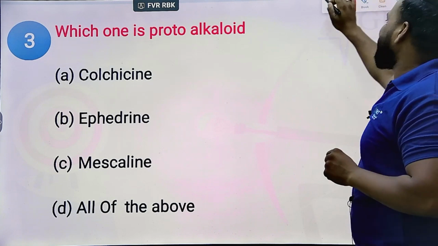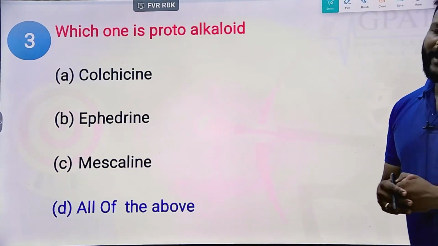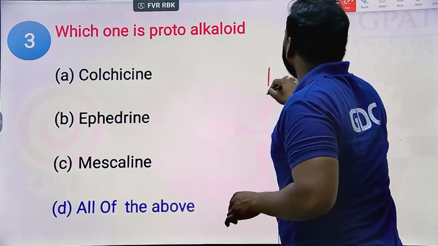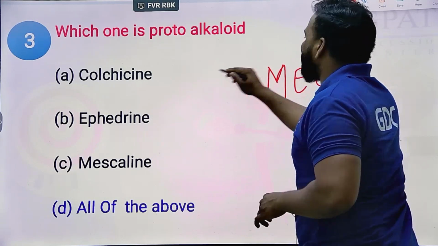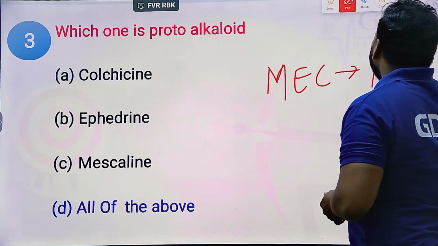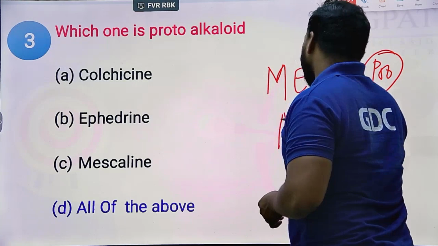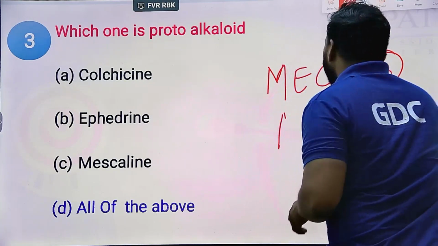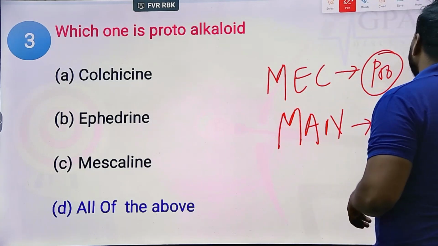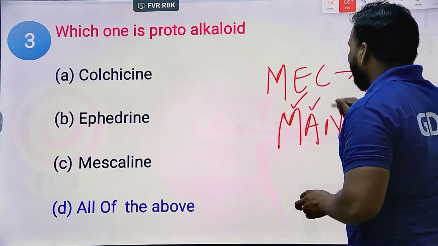So now the right answer is, you can see all of these belong to the proto-alkaloids. MEC Pro. Do remember for proto-alkaloids, M stands for mescaline, E stands for epinephrine, C stands for colchicine. For true alkaloids, it is MAN: morphine, atropine, and nicotine.